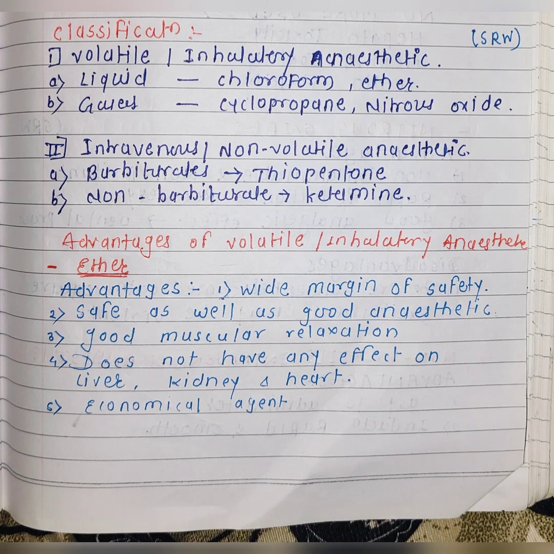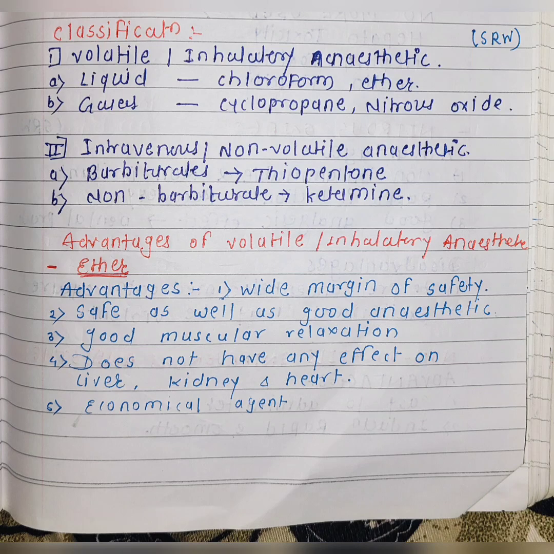The advantages of volatile or inhalatory anesthetics. First one is ether. The advantages of ether is it has a wide margin of safety. It is safe as well as a good anesthetic. It produces good muscular relaxation. It does not have any effect on liver, kidney and heart, and it is an economical agent.